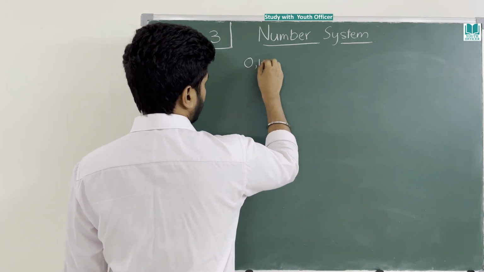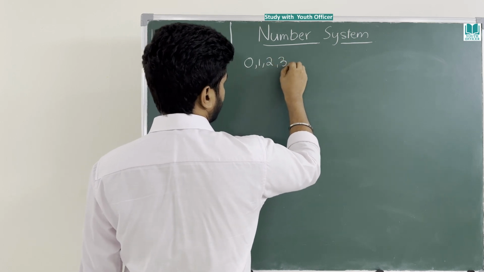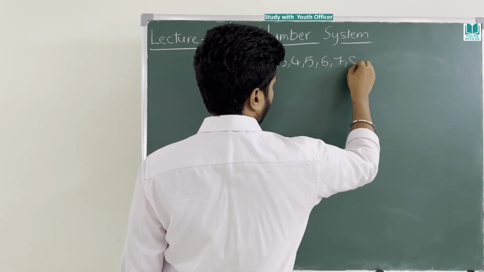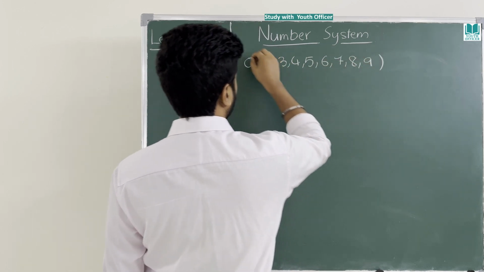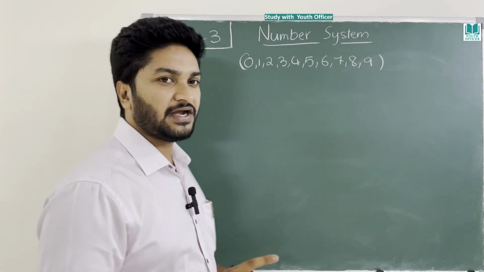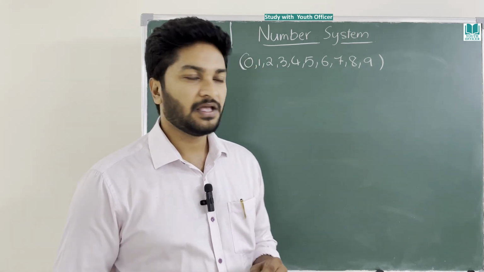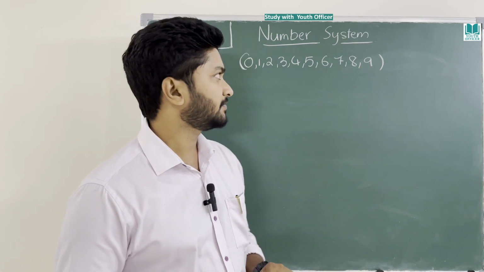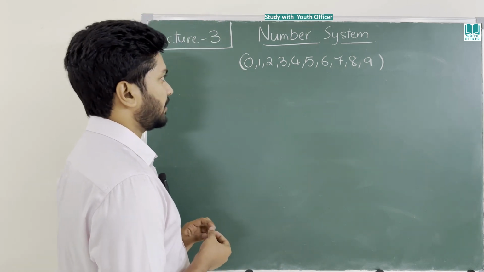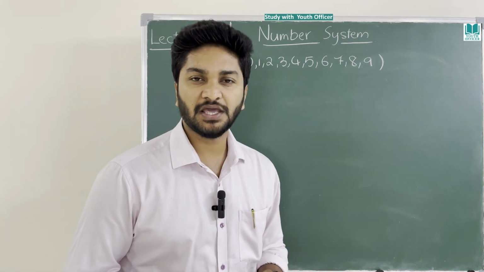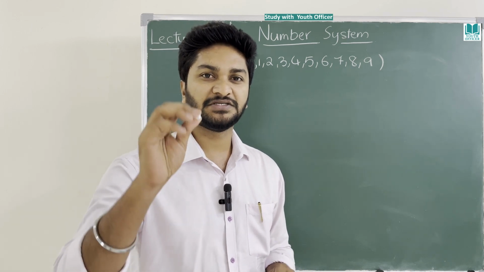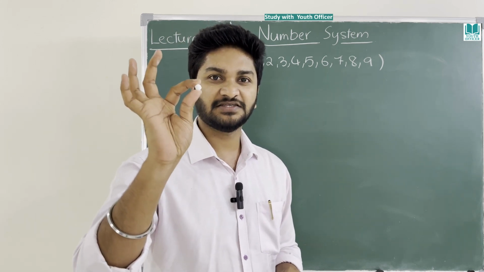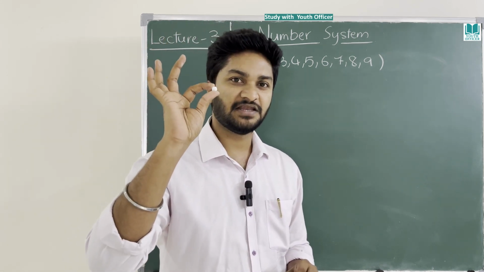We use 0, 1, 2, 3, 4, 5, 6, 7, 8, 9. These are called digits. 10 is not a digit, 10 is a number. But these all are called numbers as well as digits. Already mentioned this. Today I am going to use the same chalk I have used in your second lecture. One lecture successfully completed and still something is left.